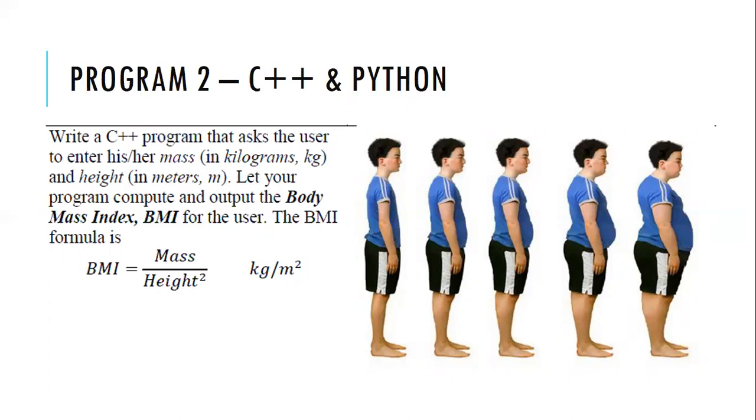So why do people use BMI? To know whether they are obese or in a healthy condition. Yes, exactly. To know whether they are underweight, normal, overweight, or obese. So there are different kinds of categories.